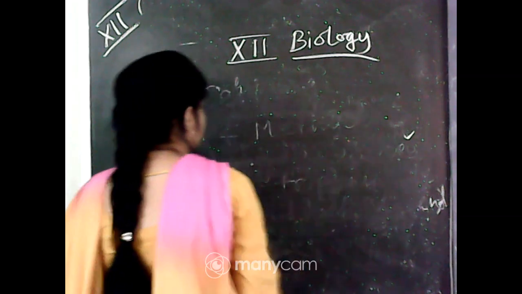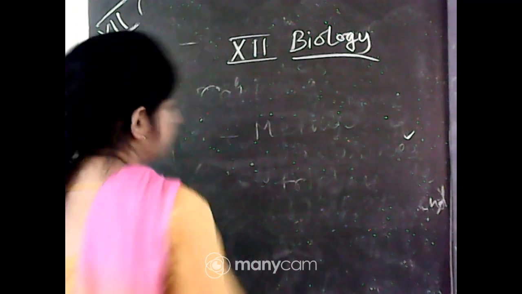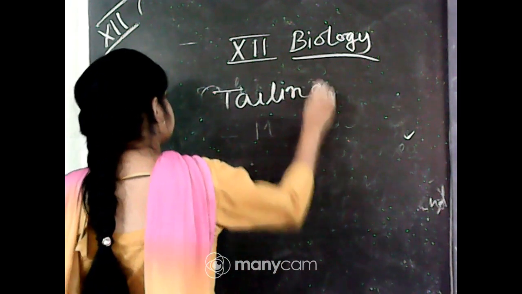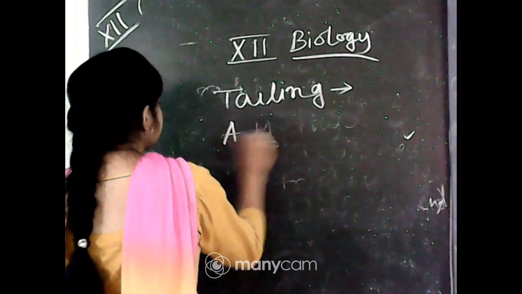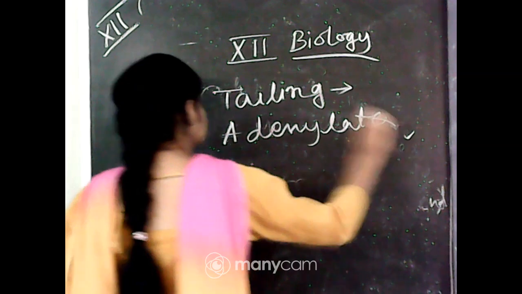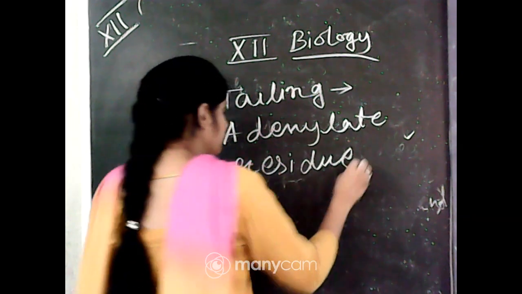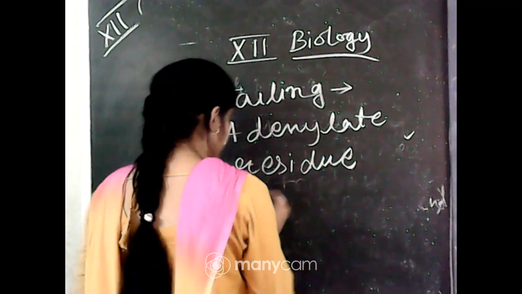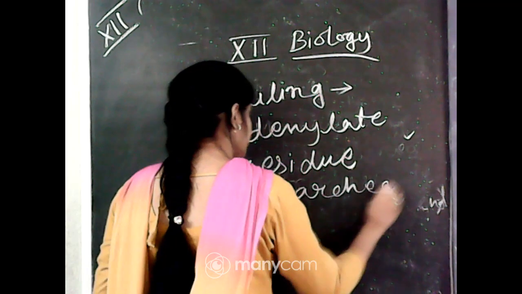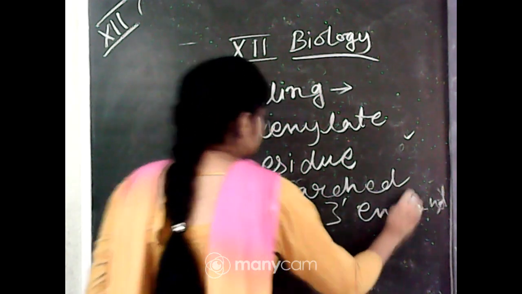And tailing: adenylate residues attached at the 3' end.